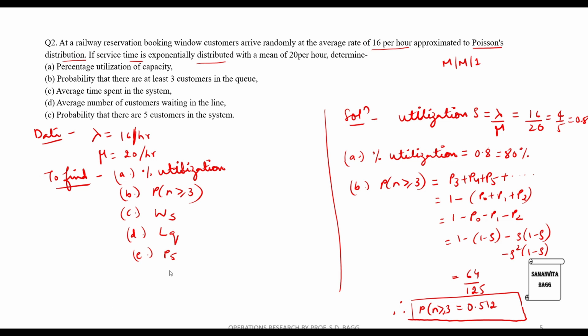Third one is WS. So WS has the formula LS upon lambda. I can calculate LS as rho upon 1 minus rho. So this is 4 by 5 divided by 1 minus 4 by 5, so this is 4 by 5 divided by 1 by 5. So the answer is 4.